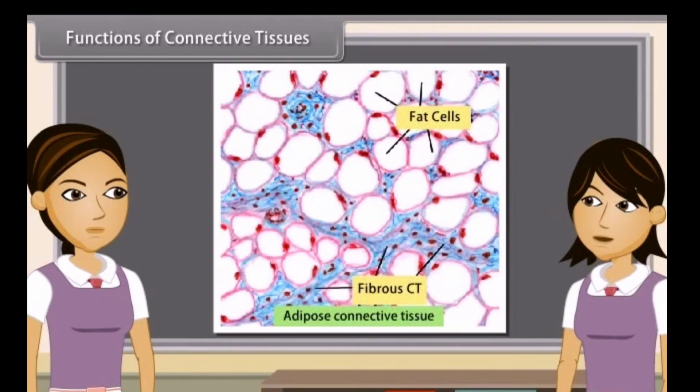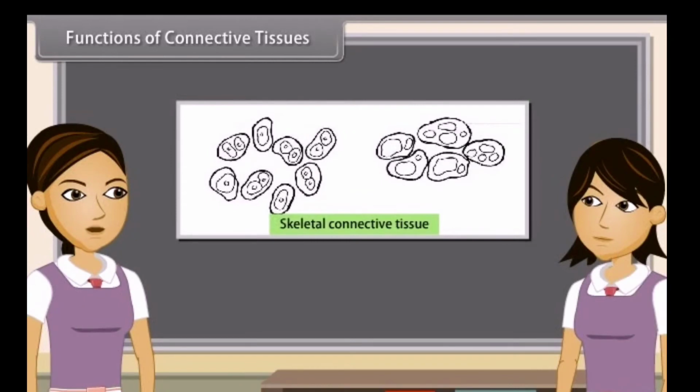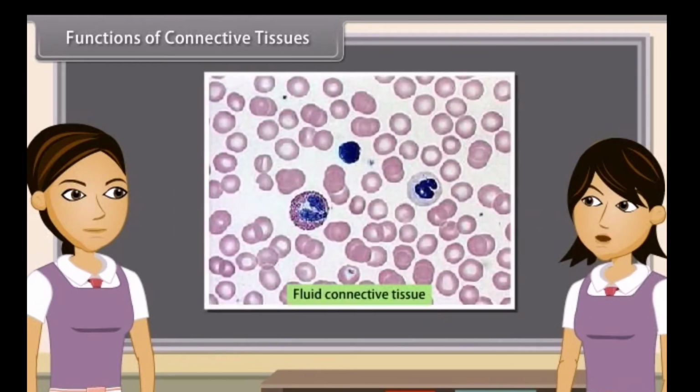Adipose connective tissue stores fat, gives shape to limbs and the body, keeps the visceral organs in proper position, acts as shock-absorbing cushions around kidneys and eyeballs, and also acts as an insulator. Skeletal connective tissue forms endoskeleton, provides flexibility and support to the body parts, protects vital organs, stores calcium and phosphate. Fluid connective tissue transports nutrients, hormones and vitamins to the tissues of the whole body and excretory products from the tissues to the liver and kidney.